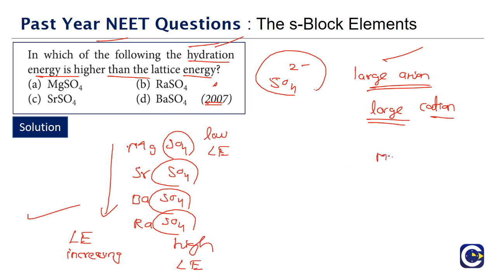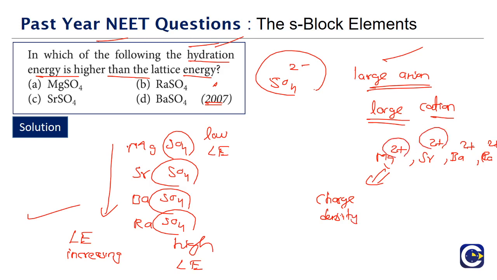See, hydration energy is what? These ions, magnesium, strontium, barium and radium, they are positive ions. So when they are present in the solution, they will be surrounded by the water molecules. And the hydration will depend upon the charge density. All of them have the same charge, 2 units. The cation size small means in that particular case the charge density will be what? High. So in case of magnesium, the charge density will be high, means it is going to be surrounded by more water molecules, hence the hydration energy also will be high.